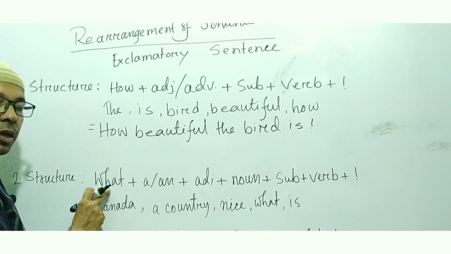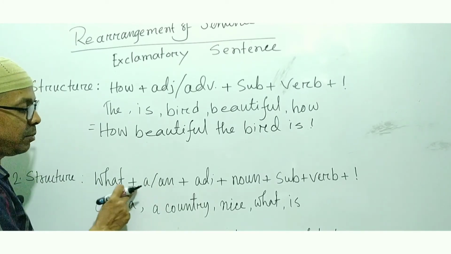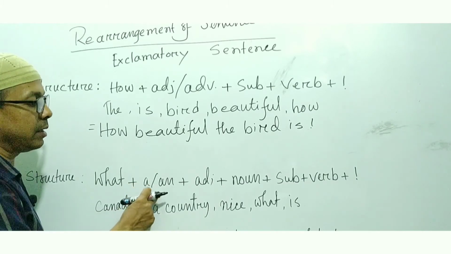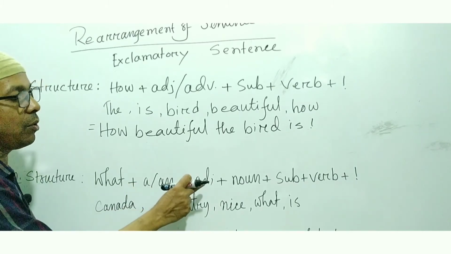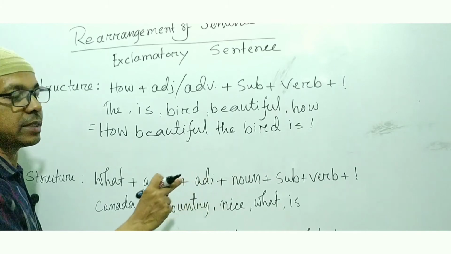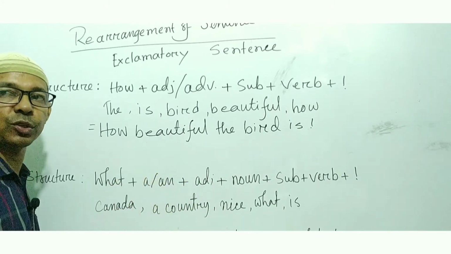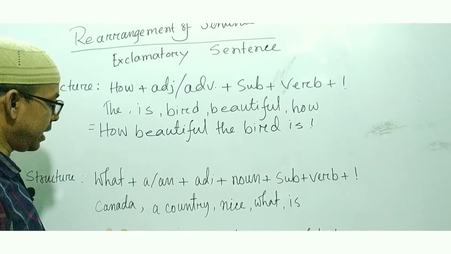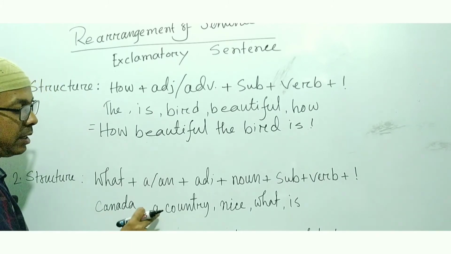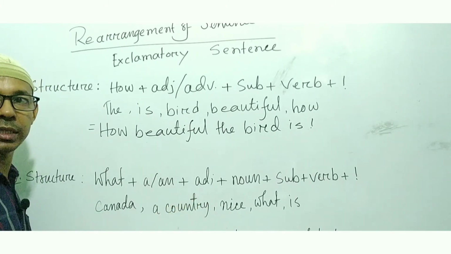Second one: at first what plus a or an plus adjective or noun, then subject plus verb, and at last exclamation sign. So: Canada, a country nice, what is.